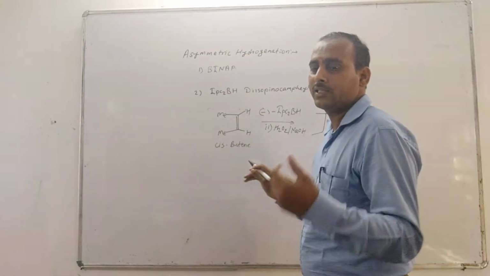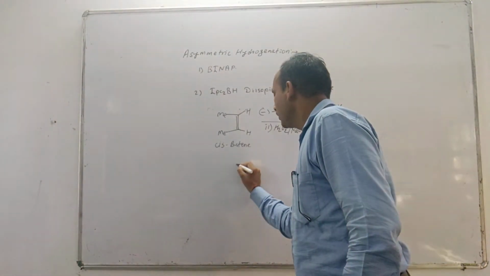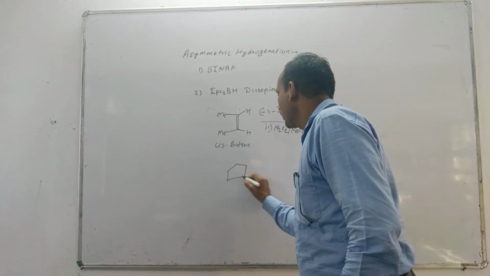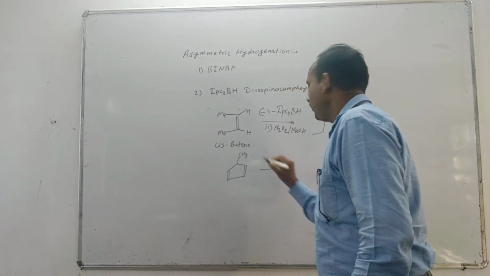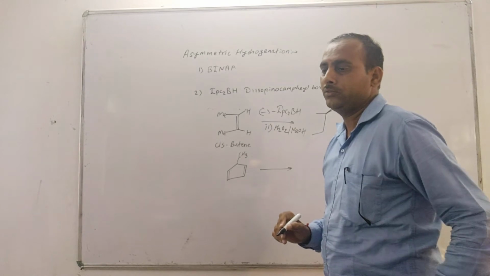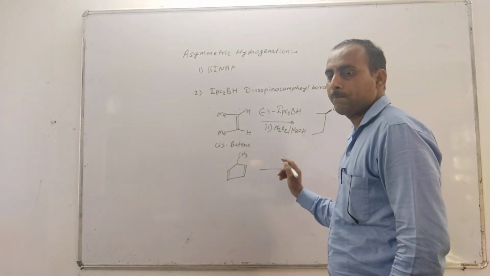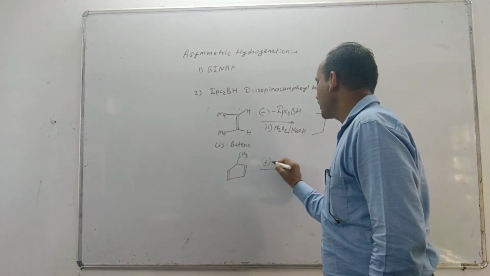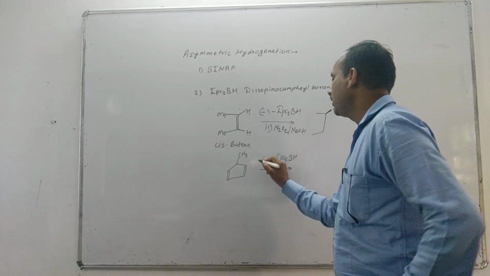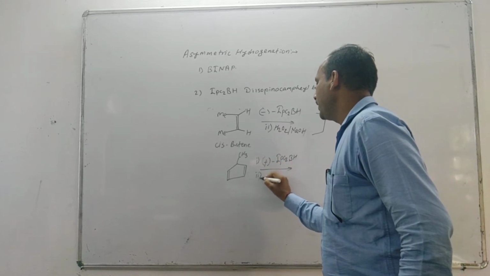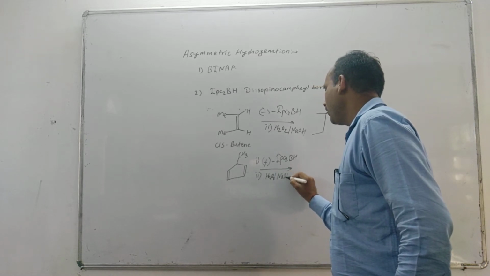Now let's see another example of hydroboration. With CH3 in the presence of plus IPC2BH, this is the first step, and in the second step H2O2, NaOH.